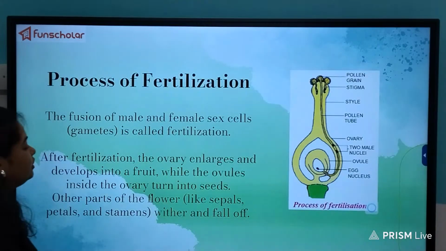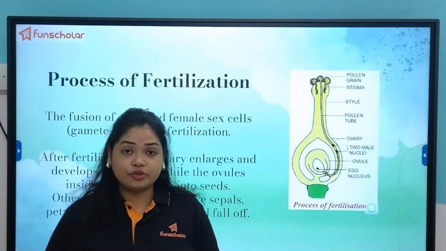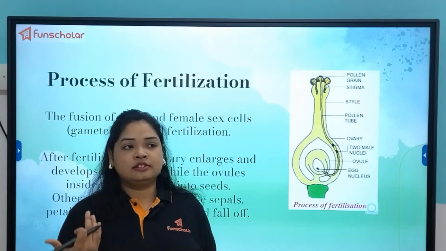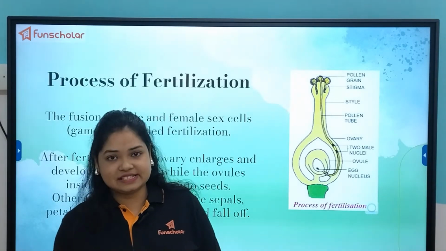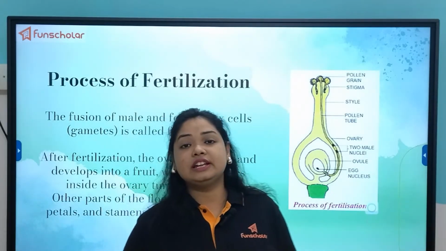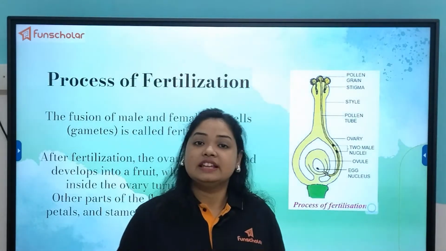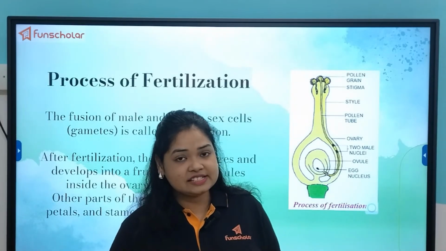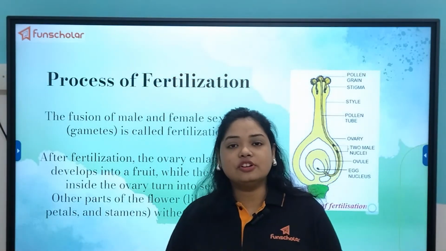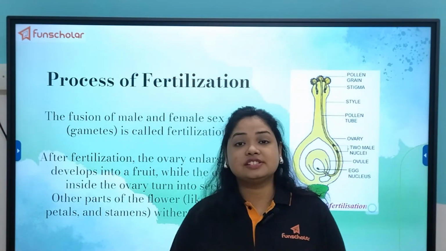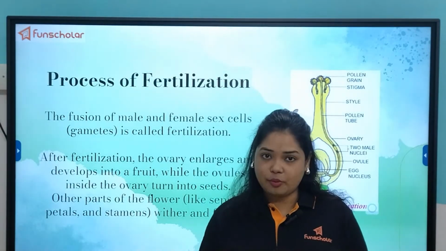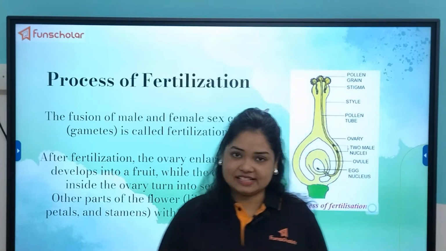Now today we will be learning about the structures produced post fertilization and also the categories of those structures. For example, fruit is produced after fertilization, so we'll be dealing with the types and the structure of the fruit. Then seed is produced after fertilization, so we'll also study the structure of the seed, and also we'll know about the conditions required for proper seed germination. So these are the topics that we'll be dealing with in today's class.